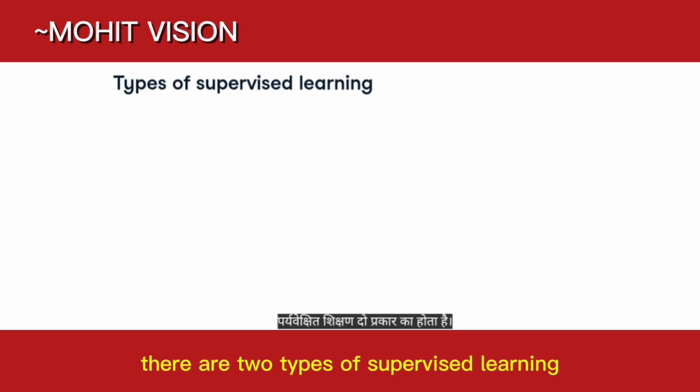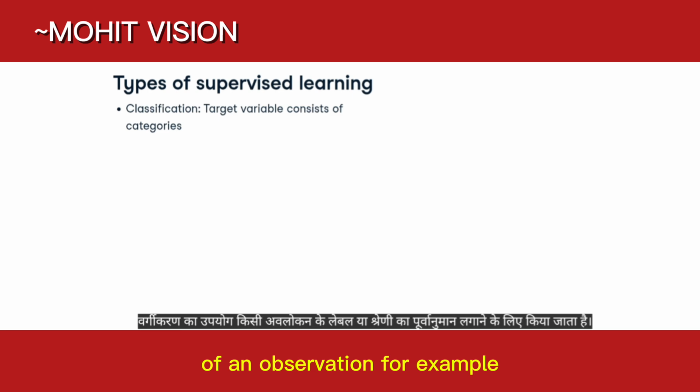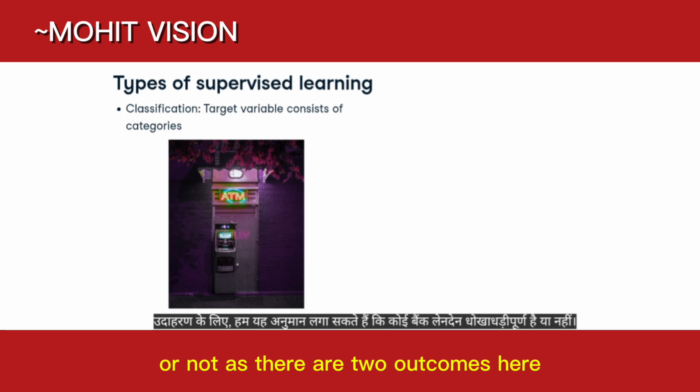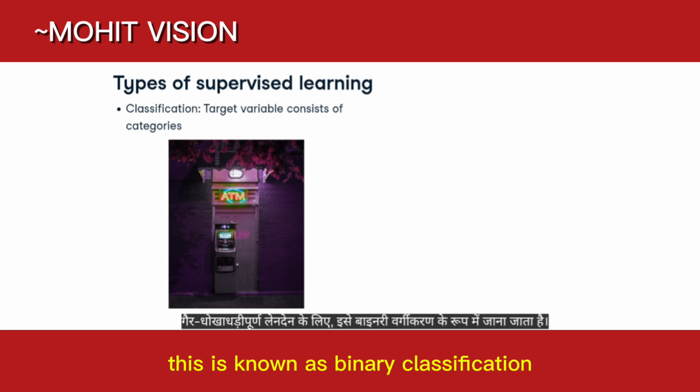There are two types of supervised learning. Classification is used to predict the label or category of an observation. For example, we can predict whether a bank transaction is fraudulent or not. As there are two outcomes here, a fraudulent transaction or non-fraudulent transaction, this is known as binary classification.